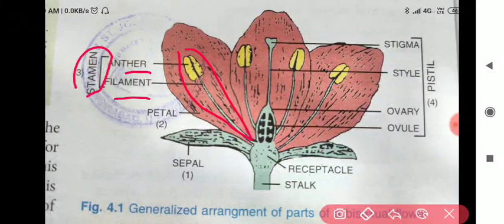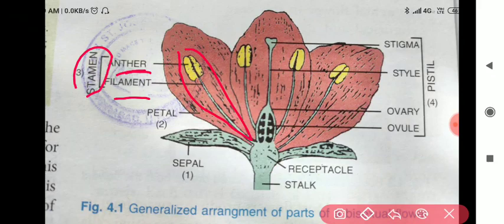Stamen is known as the male reproductive part of the flower. Anther produces pollen grains, which act as male gametes.